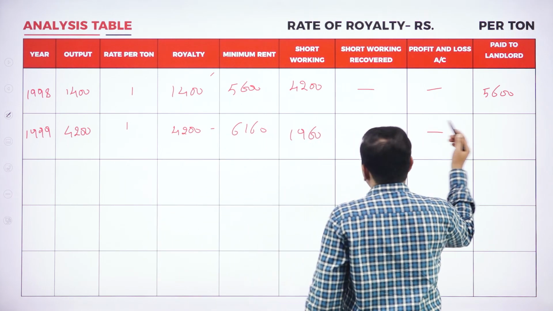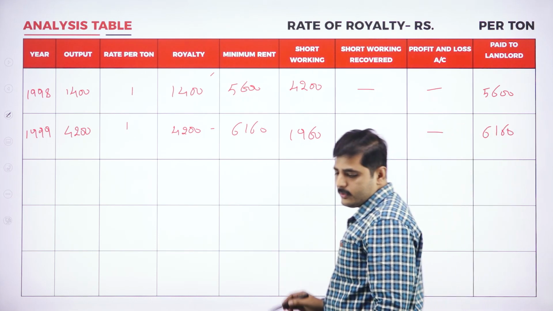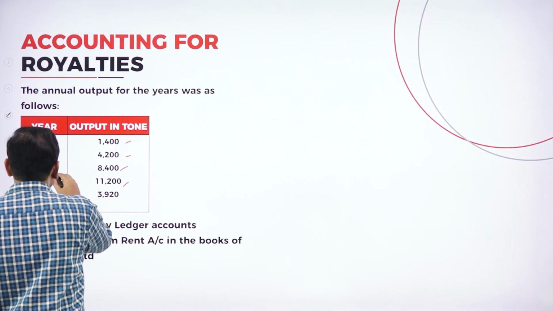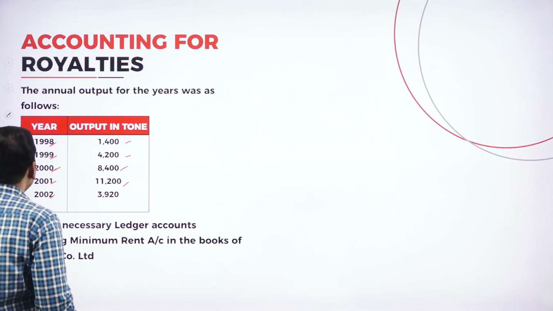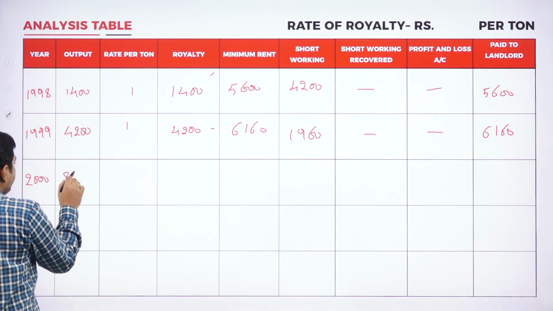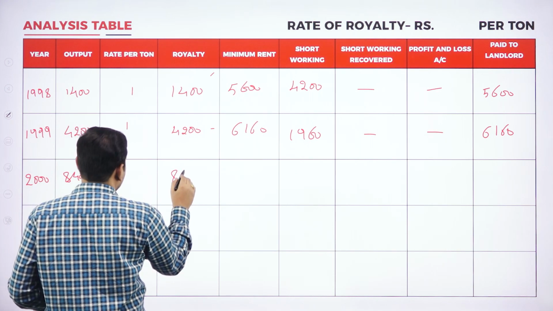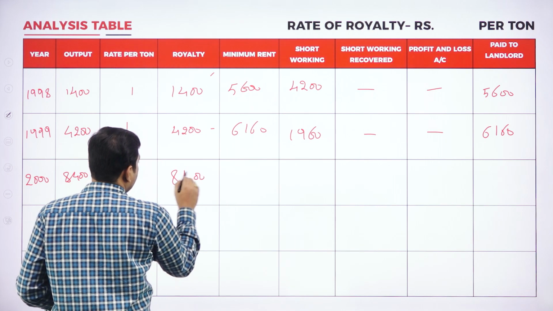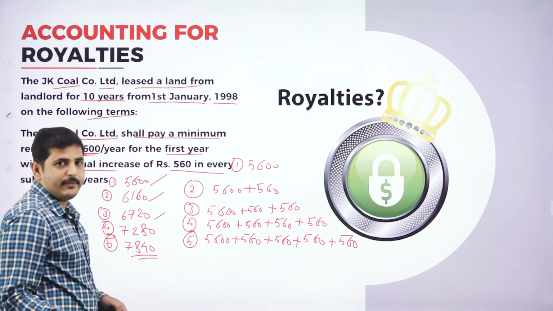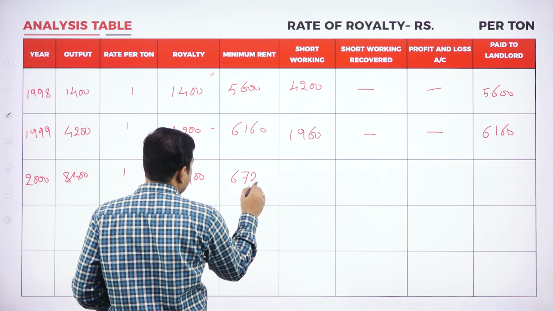So coming to the amount paid to the landlord, whichever is higher: 6,160 is the higher amount we are paying to the landlord. Now let's go to the next year, 2000. 8,400 units. Our royalty is 1 rupee, so 8,400 is the royalty. So what is the minimum rent? 6,720 is the minimum rent.